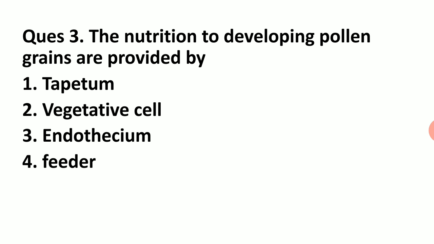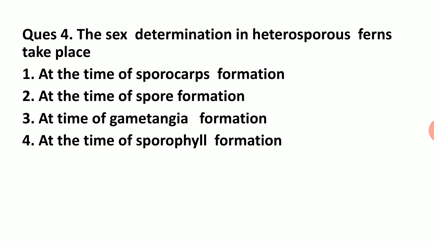Sex determination in heterosporous forms takes place at the time of sporocarp formation, spore formation, gametangia formation, or sporophyll formation. The third alternate, at the time of gametangia formation, is applicable for homosporous forms, and at the time of spore formation it is for heterosporous.